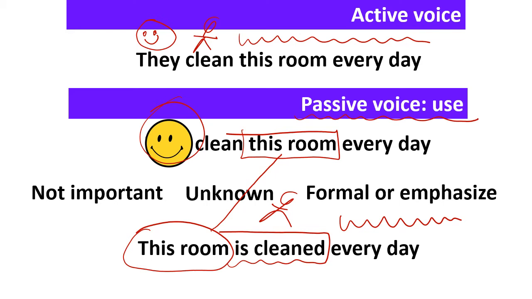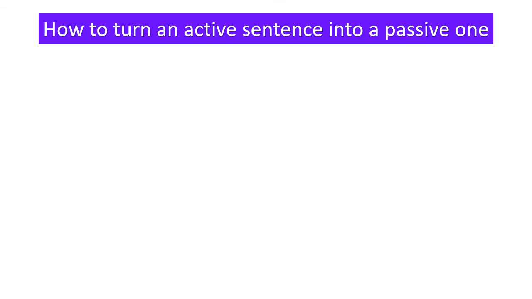This room is cleaned every day. Now, I'm going to show you how to do lots of exercises that are very important for you: how to turn an active sentence into a passive one, into the passive voice. Okay, so we're going to follow some steps.